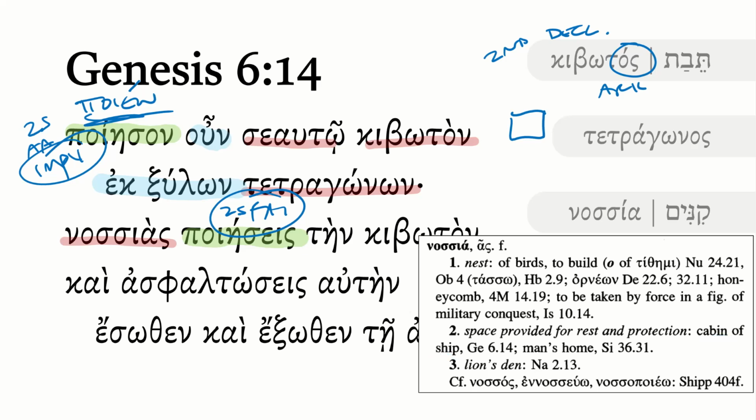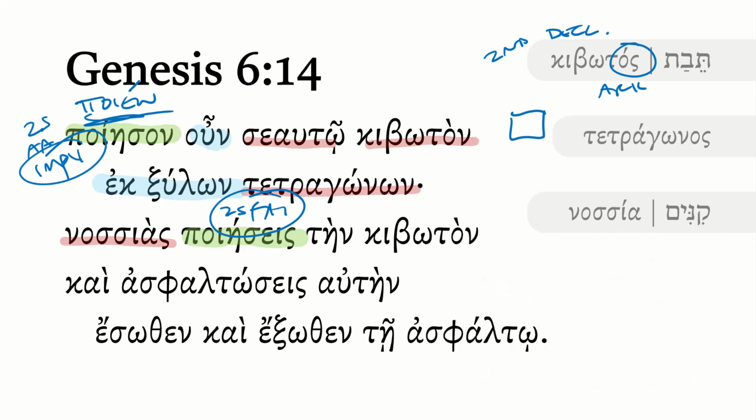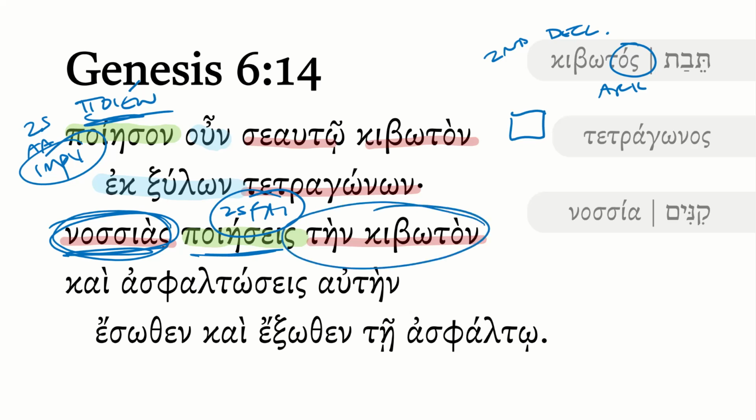So whether that's true or not, I think both the Hebrew and the Greek are basically saying you're going to build these little cubbies in the ark, if you will, like a nest where the various animals, as we'll see, can find their shelter. And so you will make these nests. And then ten kiboton here, this is a double accusative. So this nasias here is the accusative plural of nest. And then the double accusative is going to be something like in the ark, even though there's not a preposition.